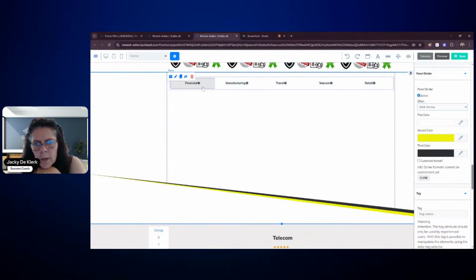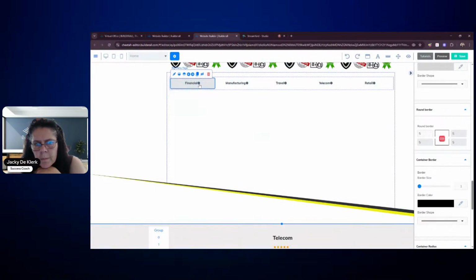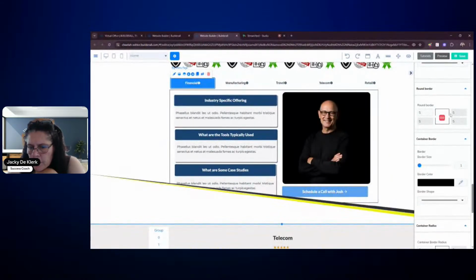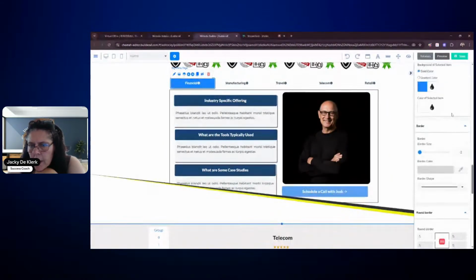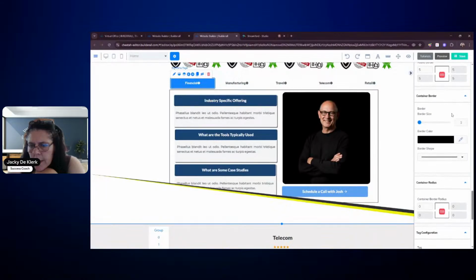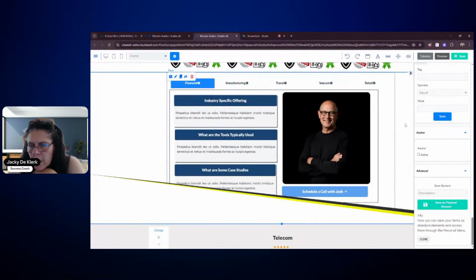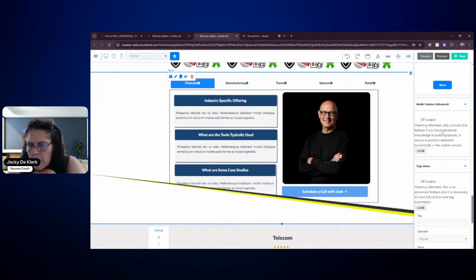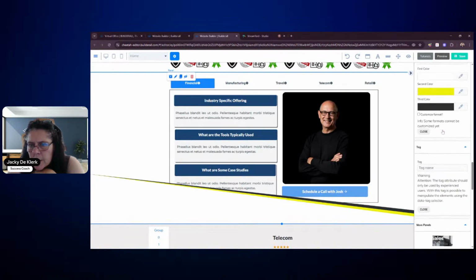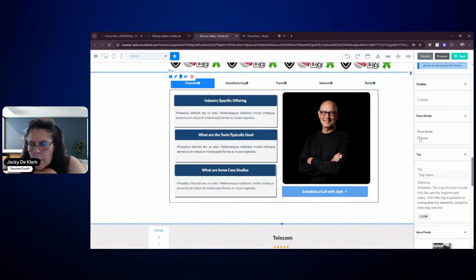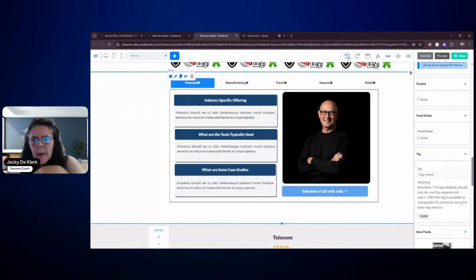So if people click, I don't think that one's going to work though. And I think let's stick with the one that we had earlier. So let's just remove the panel divider here and stick with the other one that we had.